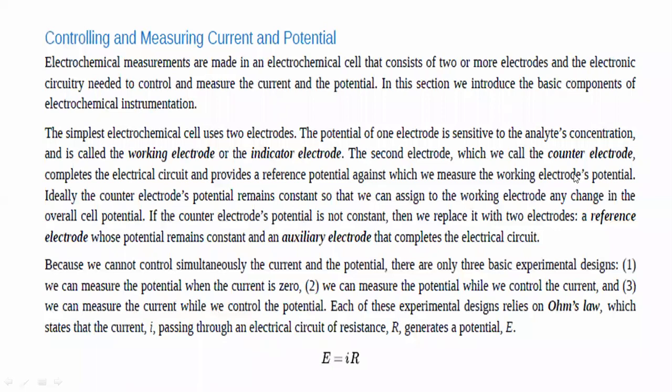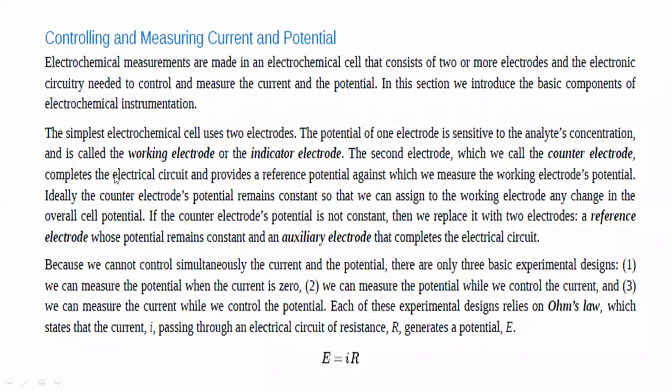See, we have taken two electrodes, in which for one electrode we are going to measure the potential. The electrode whose potential we are going to measure is known as the working electrode or indicator electrode. And the second electrode, whose concentration or potential is known to us, is known as the counter electrode. By using this counter electrode's potential, we can measure the potential of the working electrode.